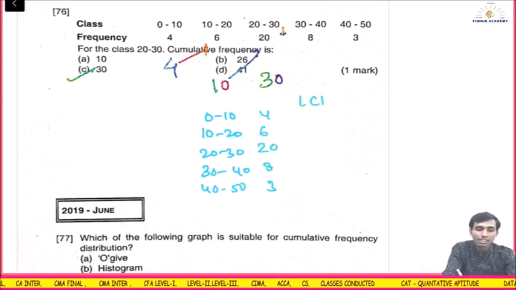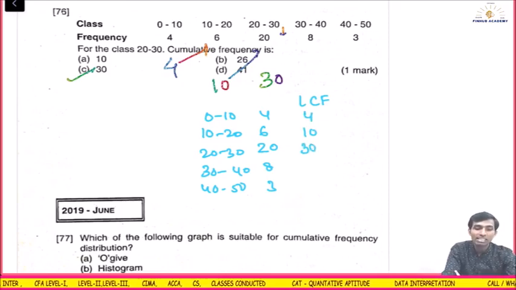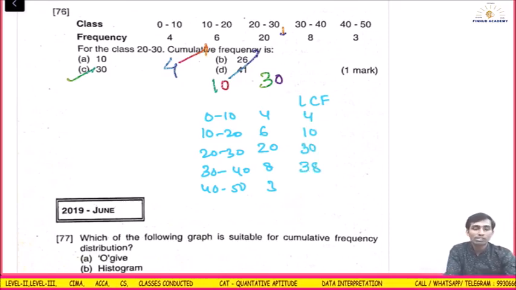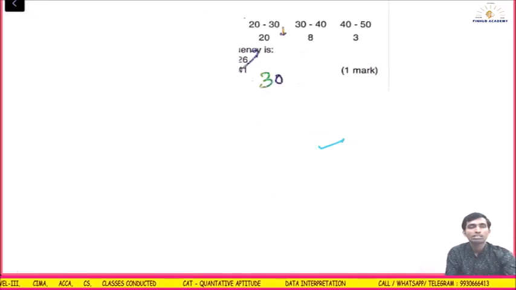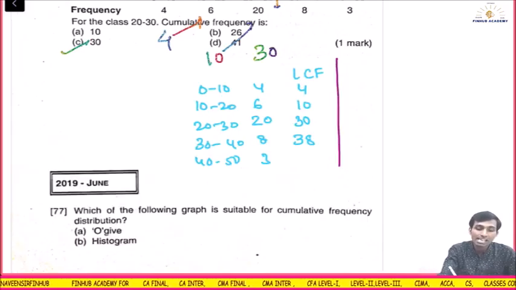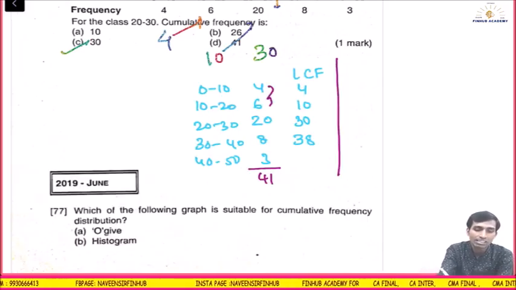This is less than cumulative frequency: 4 plus 6 is 10, 10 plus 20 is 30, 30 plus 8 is 38. What are they asking? The cumulative frequency of the class 20 to 30, it is 30.